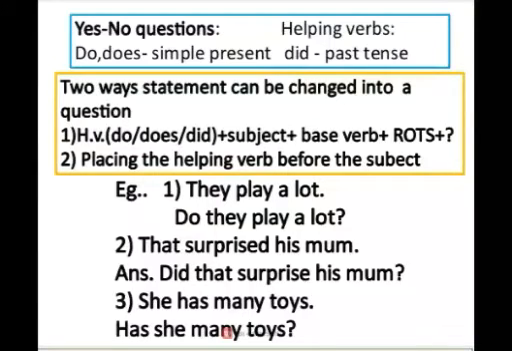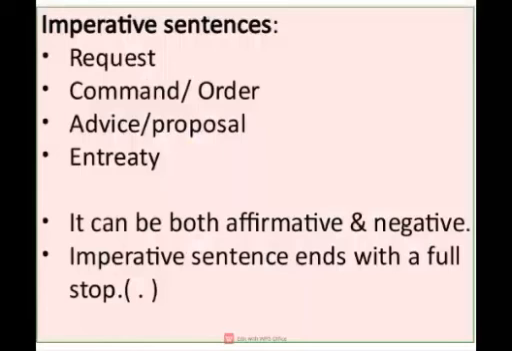There are two ways a statement can be changed into a yes-no question. Helping verb do, does, or did, plus subject, plus base verb, rest of the sentence and question mark, as done in sentences 1 and 2. The second way is to place the helping verb before the subject.